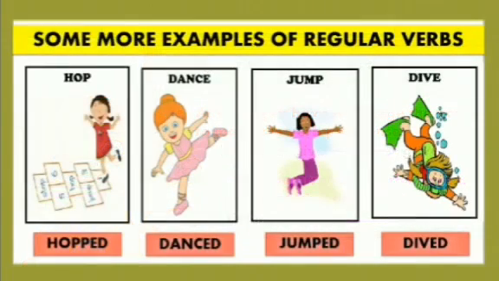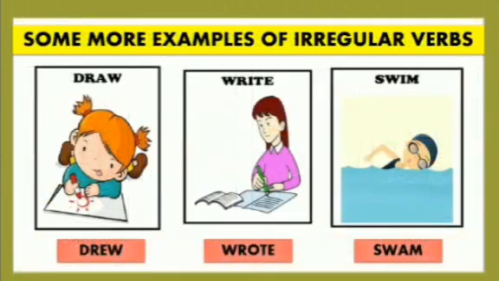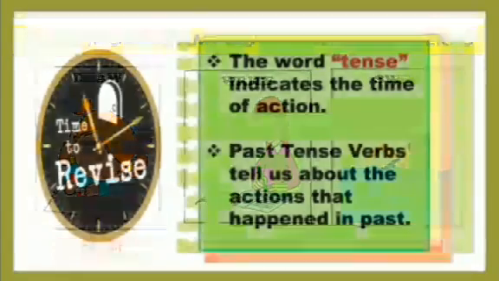Okay, now let's talk about some more examples of regular verbs. In the first picture, hop becomes hopped. Here we have doubled the last letter. Dance becomes danced, jump becomes jumped, and dive becomes dived. Some more examples of verbs here, and these are irregular verbs. Draw becomes drew, write becomes wrote, and swim becomes swam.